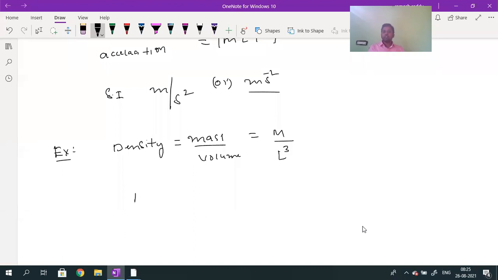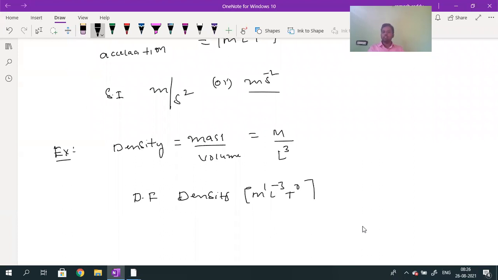So what is the dimensional formula of density? It will be M power 1, L power minus 3, T power 0. So density depends upon the fundamental physical quantities mass and length. It does not depend upon time.